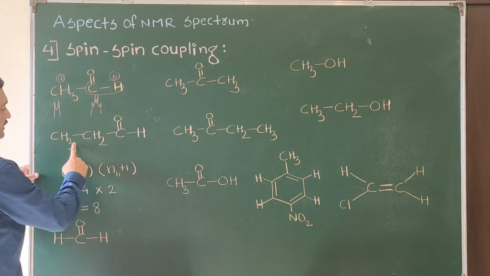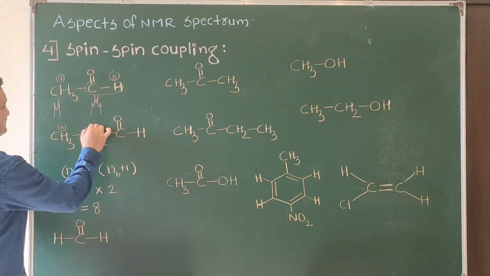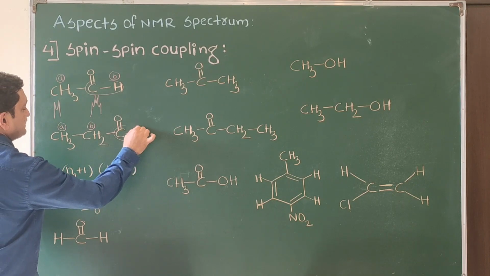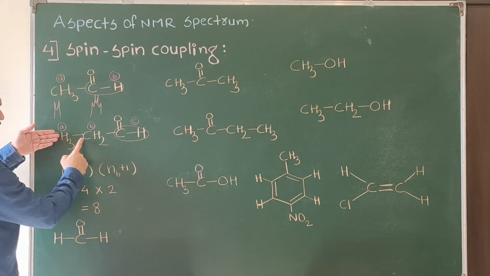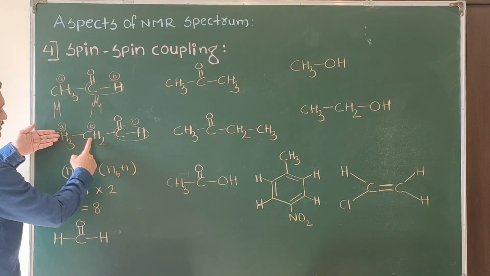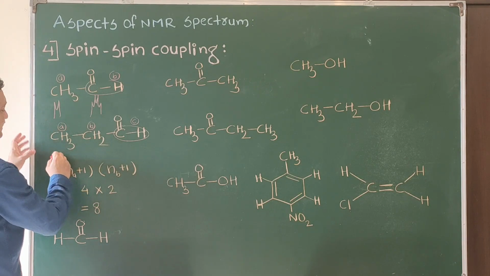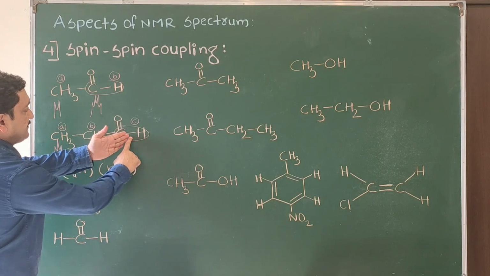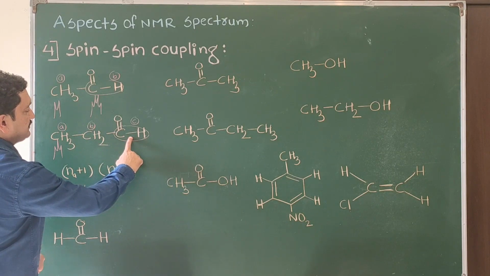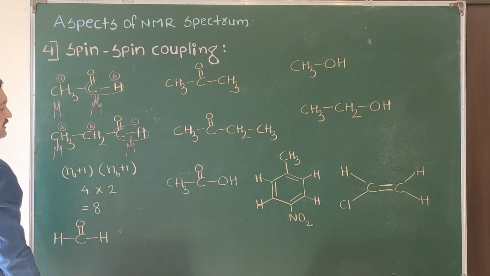Now propionaldehyde, that is propanal. First we will get 3 signals, CH3, CH2, CH. They are non-equivalent. For the splitting of CH3, only one side has protons, only one adjacent. So N plus 1, 2 plus 1, 3. Here we are getting a triplet for CH3. For this one, protons are present on only one side. So the N plus 1 rule, 2 plus 1, that is 3. We are getting the splitting into a triplet.